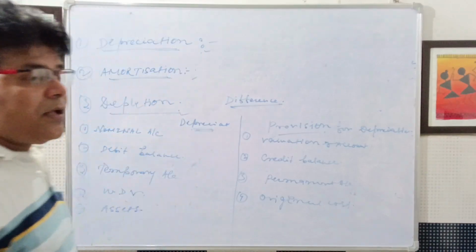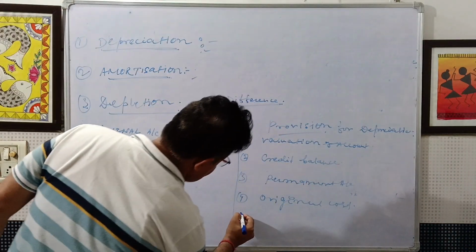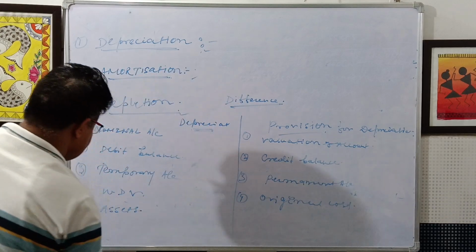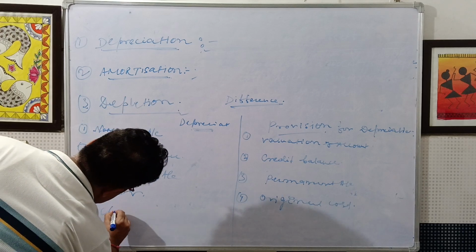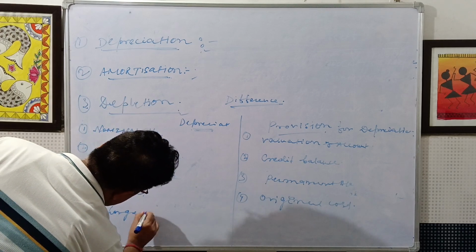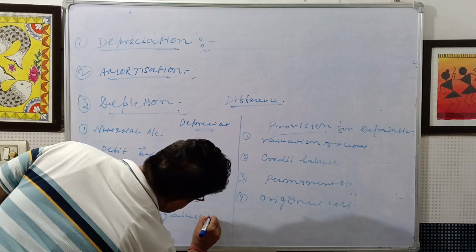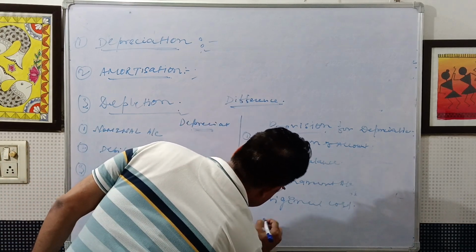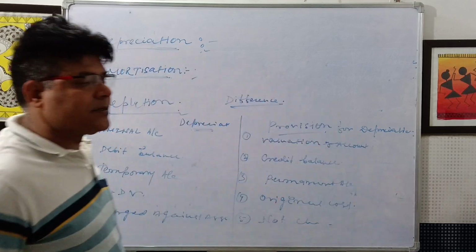The provision for depreciation is not charged against the assets.